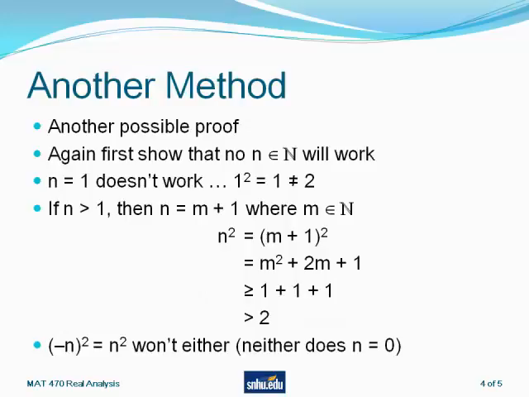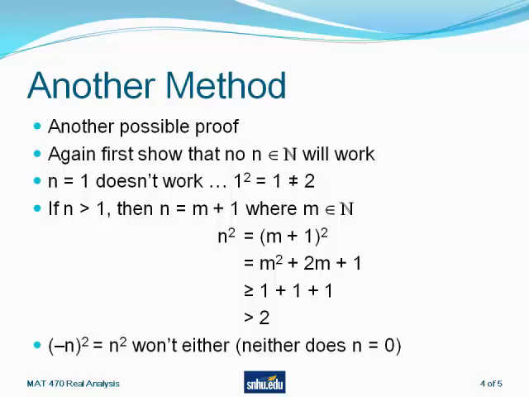That was kind of a fancy proof. Let's look at another one. Again, we want to show that no natural numbers will work. Obviously, n equals 1 doesn't work. 1 squared is 1. It's not 2.